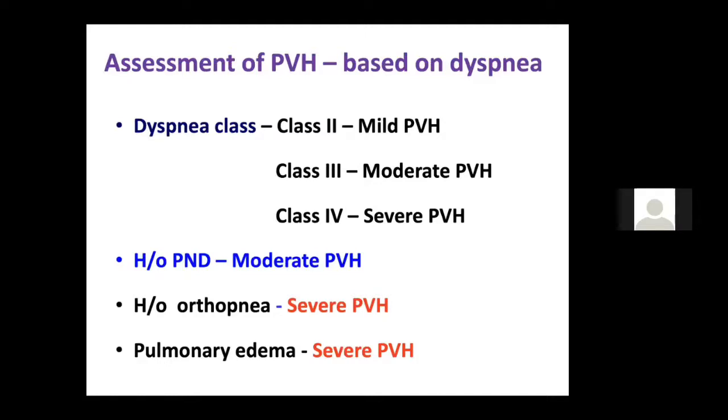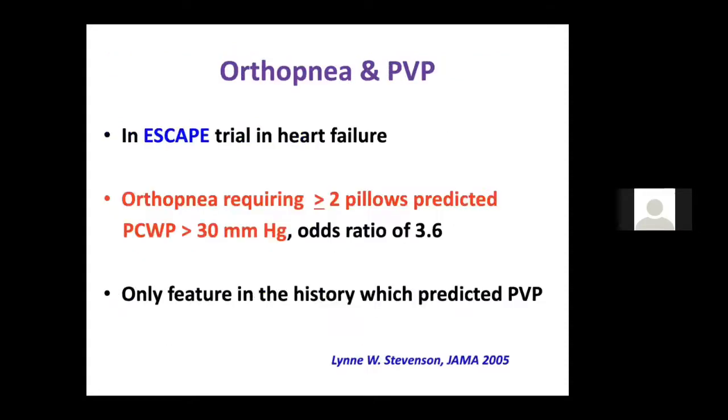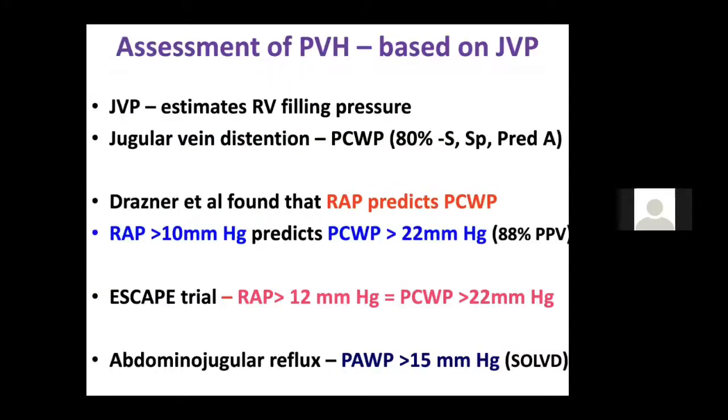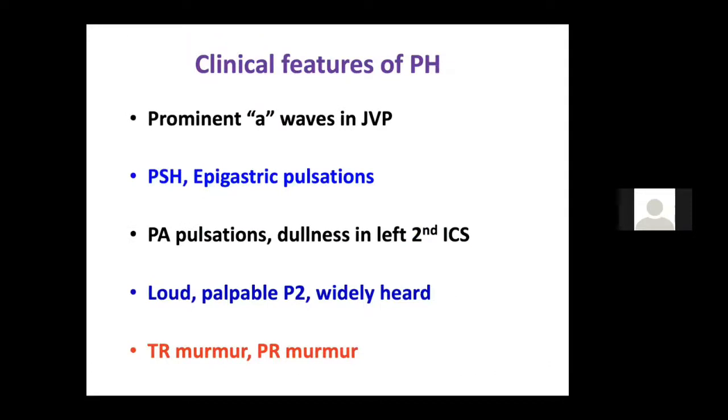How do you tell that pulmonary venous hypertension is there? If the patient has a history of orthopnea and PND, it means there is PVH. PND may tell that moderate PVH is there, but orthopnea means that severe PVH is there. Pulmonary edema on the X-ray, or bilateral basal crepitations, may tell that it is a severe PVH.